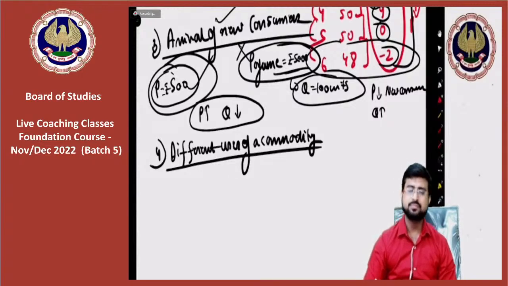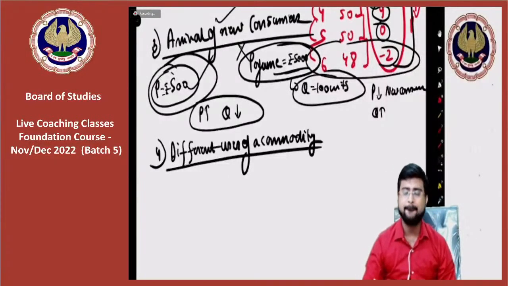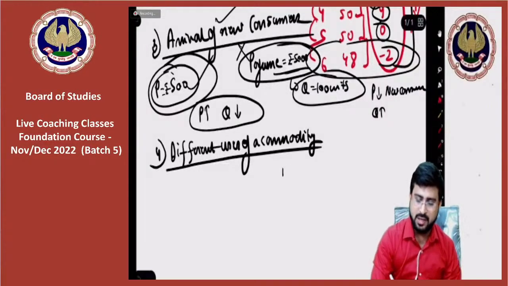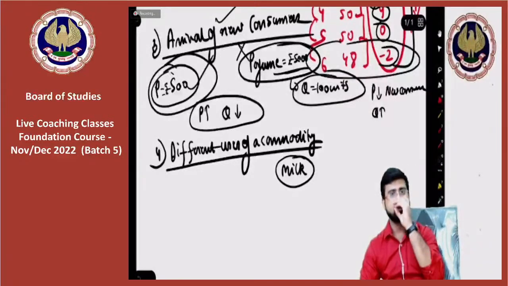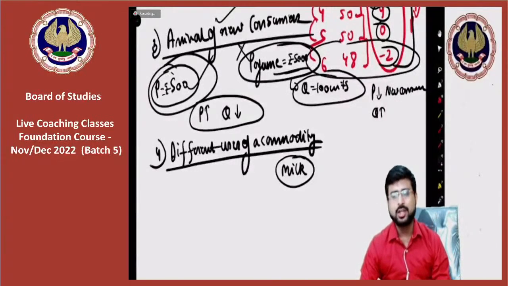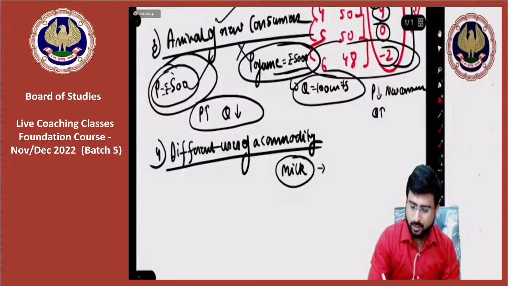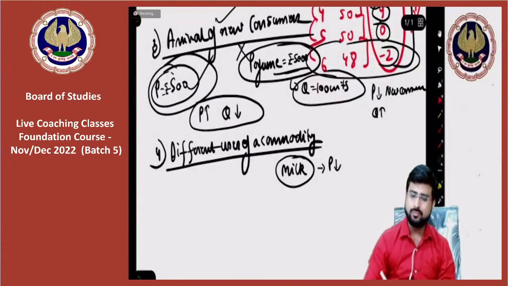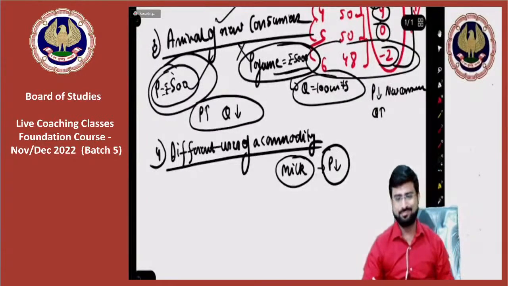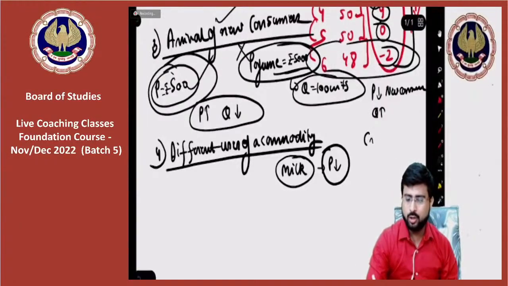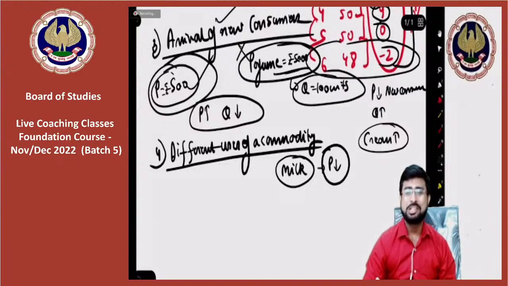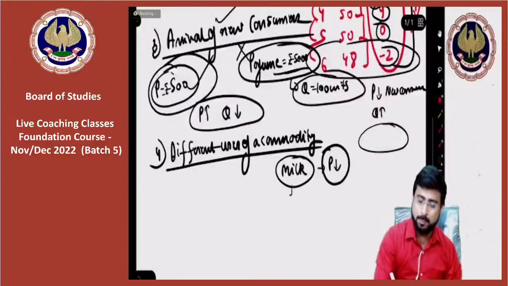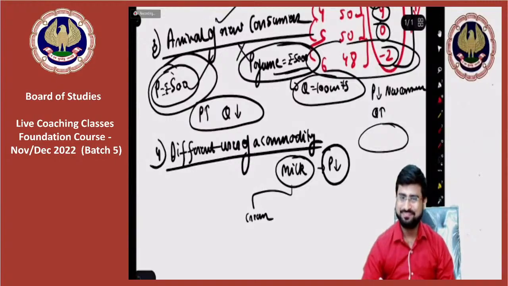See, different uses of a commodity. Let's say guys, milk. My dear friends, what happens is, if milk price is low, suppose you want cream, your parents will tell you, no, we will make cream for you at home. So you will use milk to make cream at home only. Why? Because the price of milk is very low.